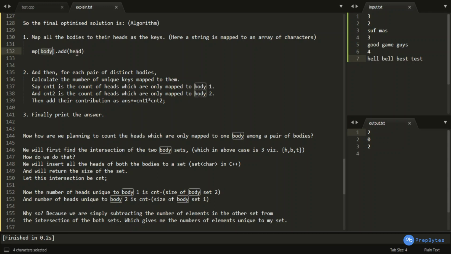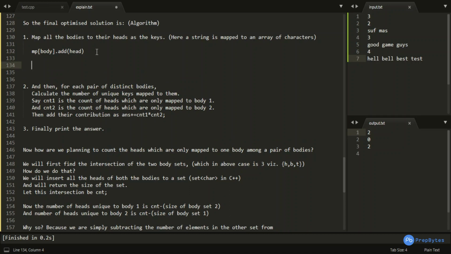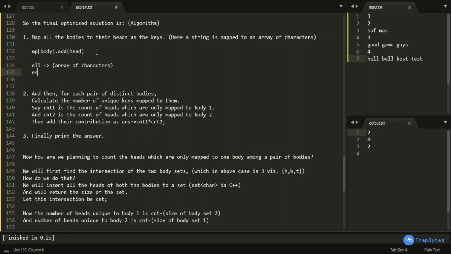And for each and every body, let us say for the body ELL, I am having one array of characters. For EST also I am having one array of characters. So this would be my map, right?